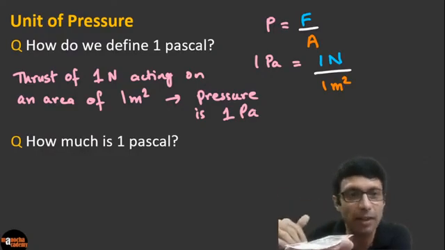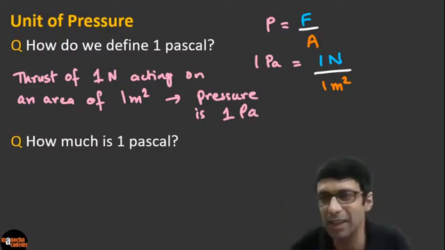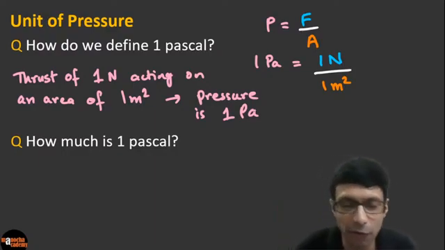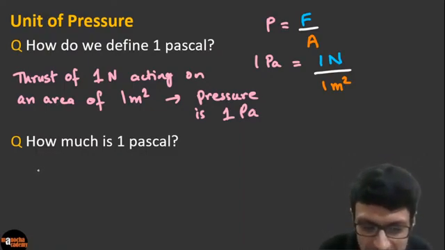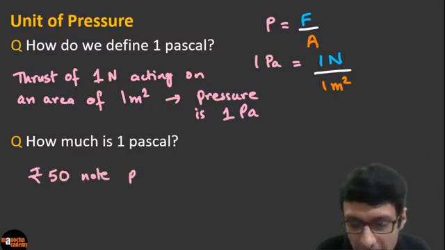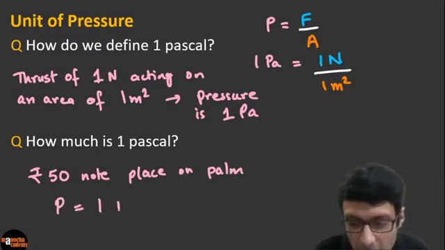It's divided by the area of contact. Excellent guys. So guys, do try it out. You can even take a 10 rupee note, 20 rupee note and place it on your hand. It'll give you a rough feel of the pressure. So guys, remember this. Take something like a 50 rupee note and place it on your palm, and the pressure that you feel is basically 1 Pascal.